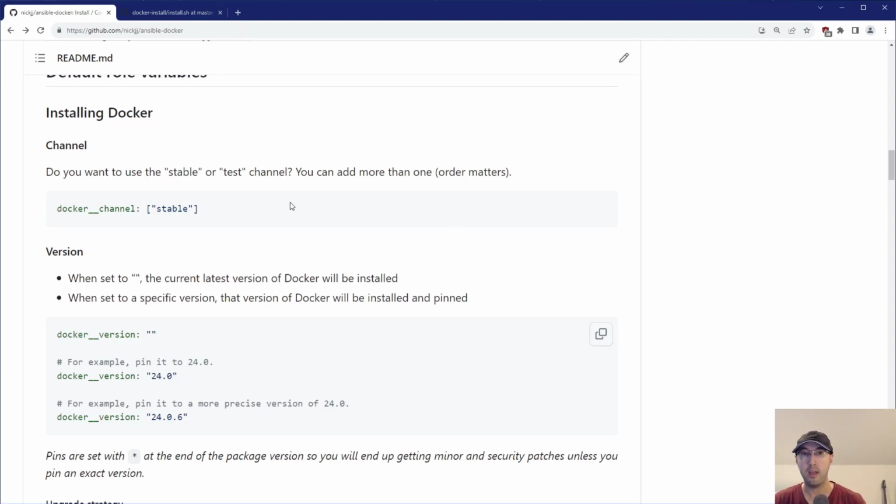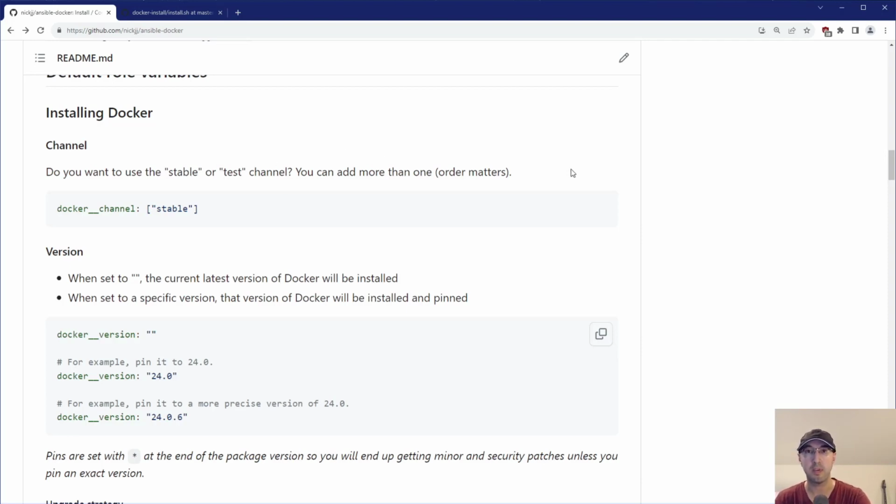And one Ansible default variable that I can tweak here is the Docker channel. So this is a way to install Docker through a number of different channels. The stable channel will give you the latest release of Docker, and the test channel will give you a preview release of Docker, basically like a beta release. And in the past, there were a number of other channels that you could choose. There was Edge and there was Nightly, in addition to test and stable.